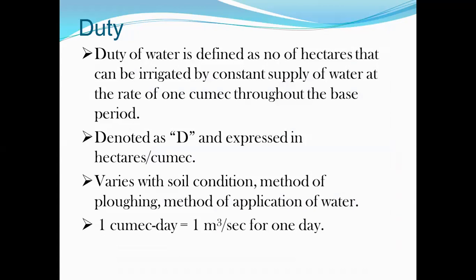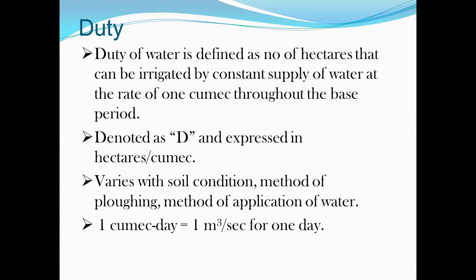Very next is the duty. A duty of water may be defined as the irrigation capacity of a unit of water. It gives the relation between the area irrigated and the quantity of water required. It is the number of hectares that can be irrigated by a constant supply of water at the rate of 1 cumec throughout the base period.